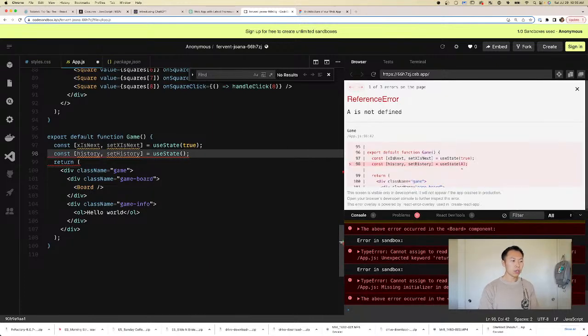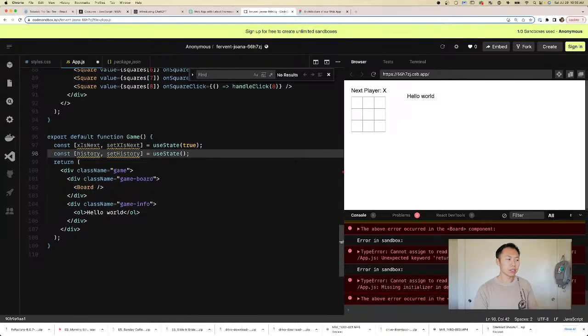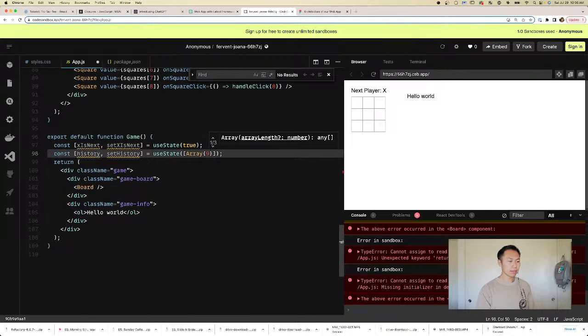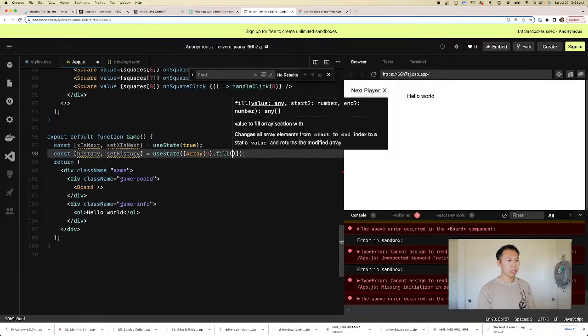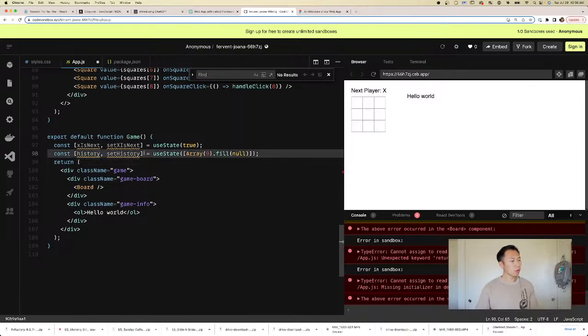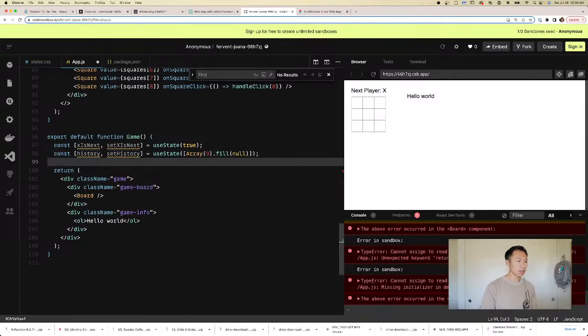So we know inside the brackets are the initial conditions, and for the initial conditions we want a single array, because it's an array of states, and the first state is an array of 9, and then we want to fill it with nulls. So this part we can do. We've done something similar before. This basically creates an initial condition with a history of nothing.